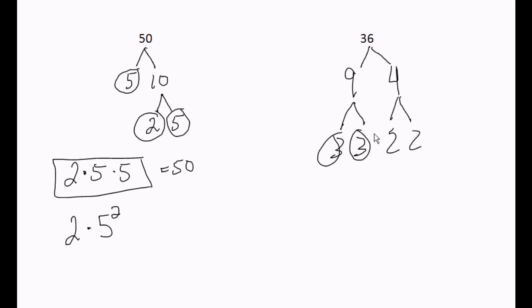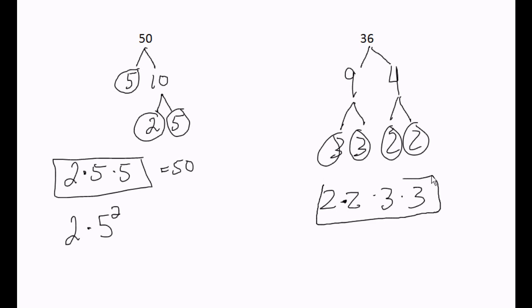The next step is circle all prime numbers. Well, 3 is a prime number. 2 is a prime number. So my final answer is, in order, I always put it in order from smallest to largest, 2 times 2 times 3 times 3. You multiply all circled numbers together. Another way of writing this is my prime factorization. Another way of writing this is 2 to the second power times 3 to the second power.